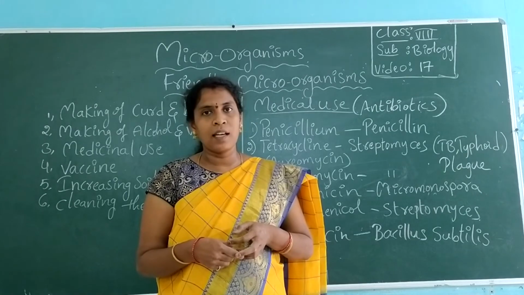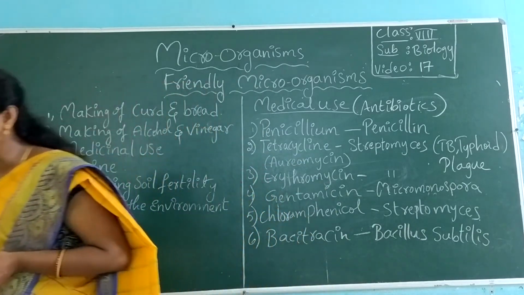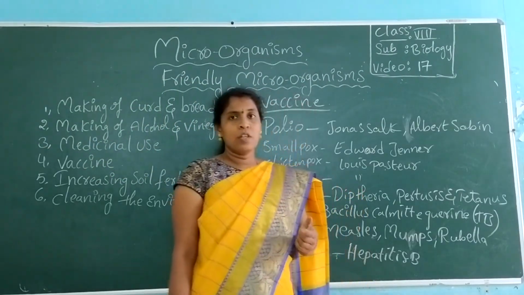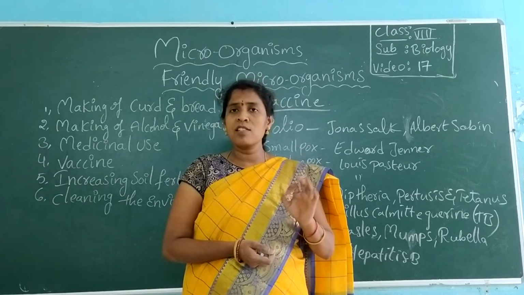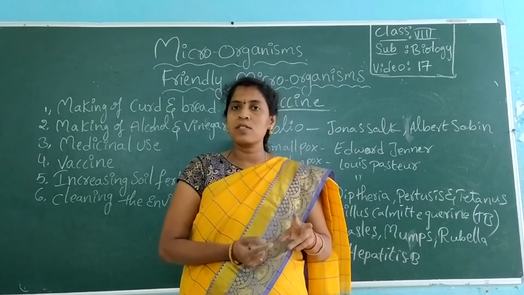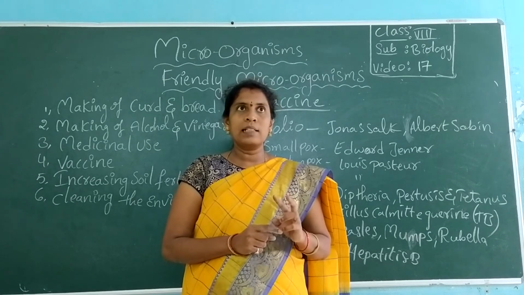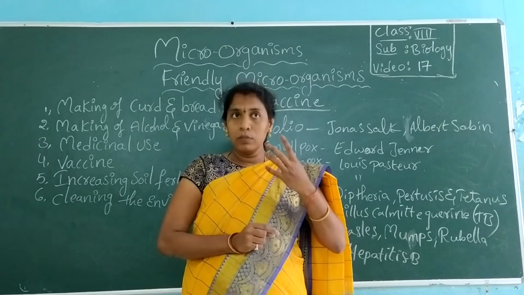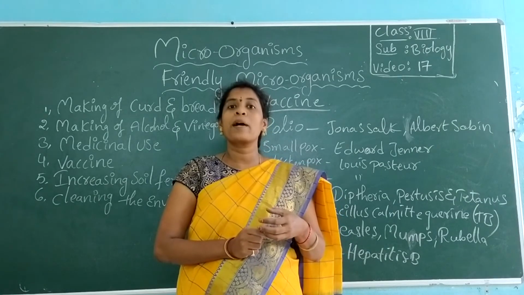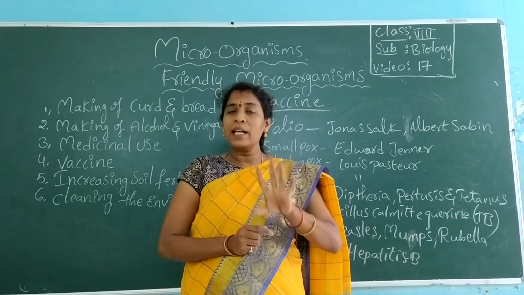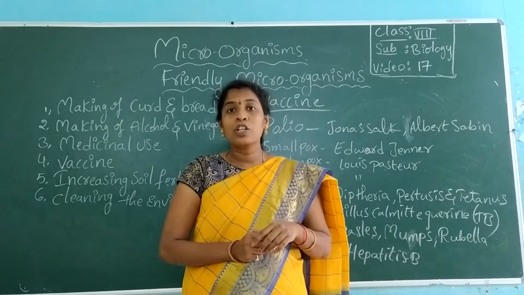Then we look at how vaccines are produced from microorganisms. Microorganisms are useful to get medicines, medicines that we use to control viral or bacterial infections like typhoid, tuberculosis, malaria, dengue and different viral infections. Even now for corona, people are making use of the antibiotic azithromycin. Got it? So medicine is for treatment, but prevention is better than cure.